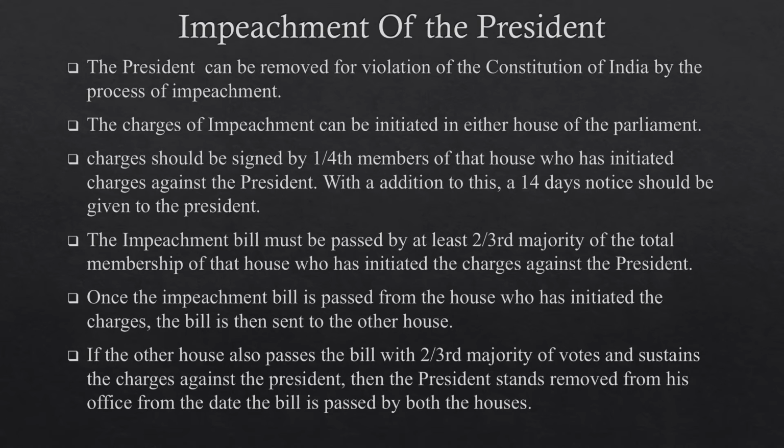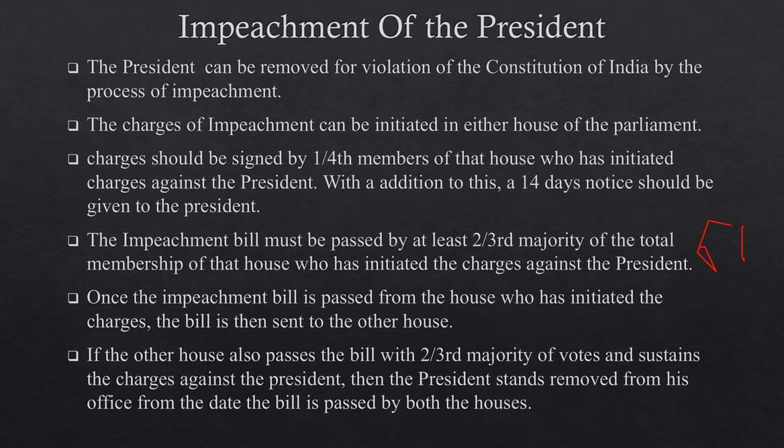Impeachment of the president. That means how the president can be removed from his services. Article 61 tells about the impeachment of the president. The president can be removed for violation of the Constitution of India by the process of impeachment. That means the president can be removed from his services only if he violates the Constitution of India.